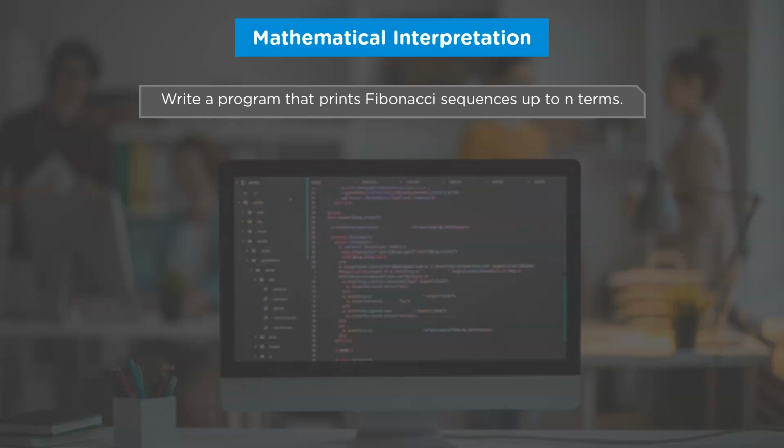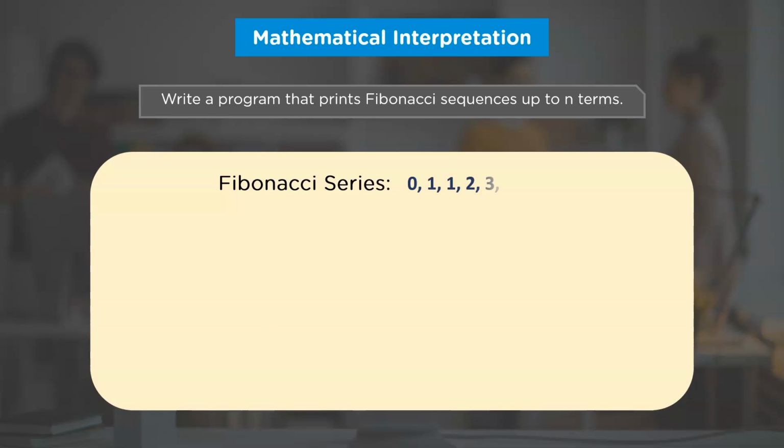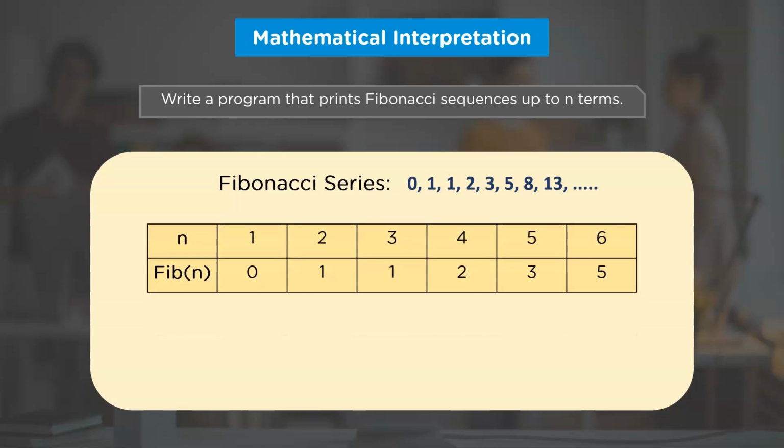That means we are supposed to output n terms of the Fibonacci series on our console. But if you have observed the Fibonacci series closely, you'll get that every term in the Fibonacci series is obtained by taking the sum of previous two terms. To make this clearer, let's try to understand this with the help of a table representation consisting of an iterator variable and consecutive Fibonacci numbers for it.